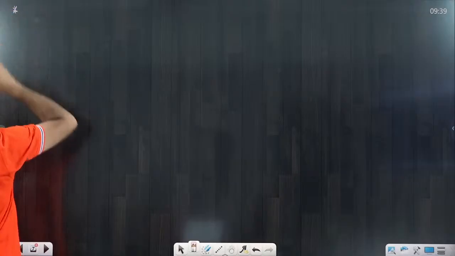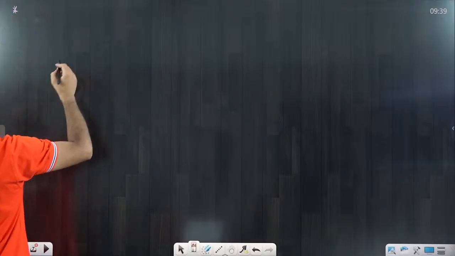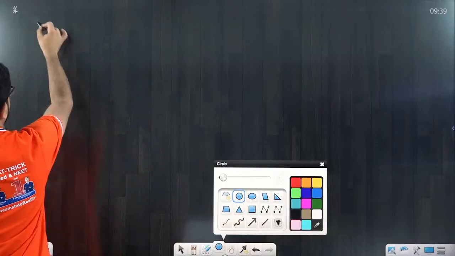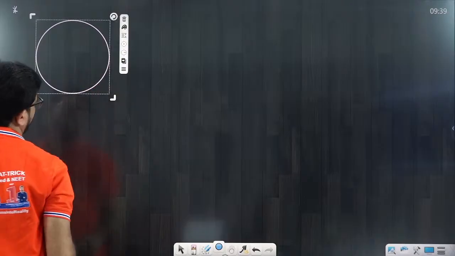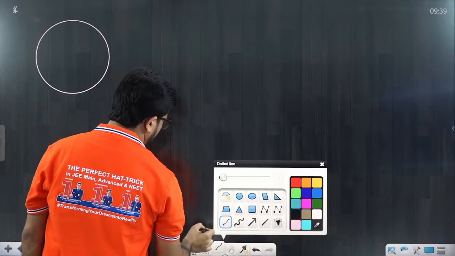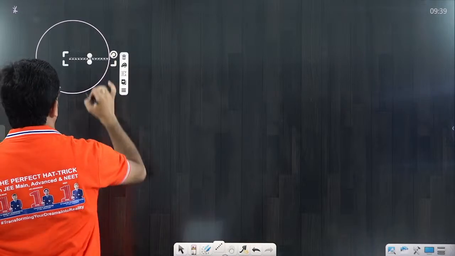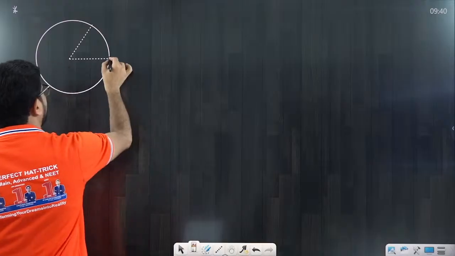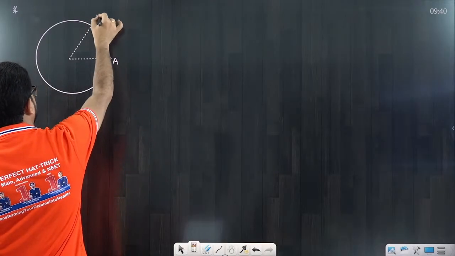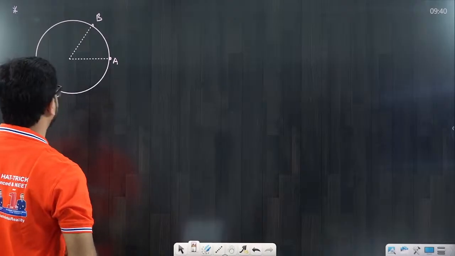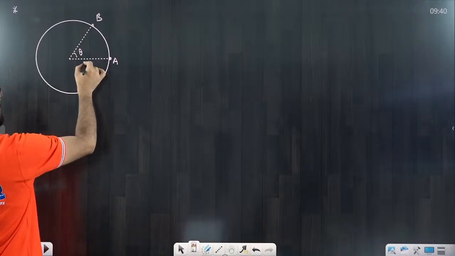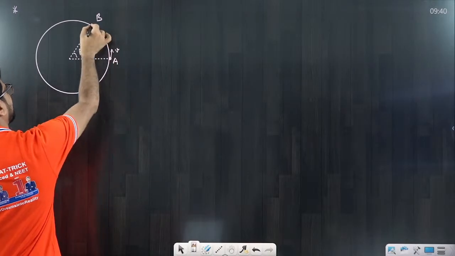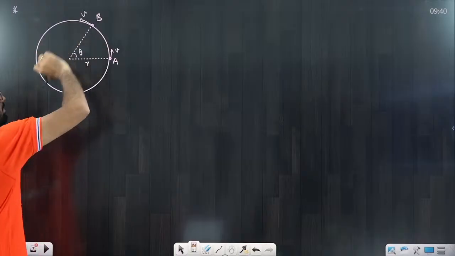Suppose one particle is moving on a circle. I'm just taking a circle, don't confuse it with the particle in a straight line; you already know the basics. Suppose this particle was initially at A and this particle at B. It's a very important question that you have to learn. Suppose this angle is theta and this radius I'm assuming R. Here speed is V, it is also V because we are assuming it moves at constant speed.